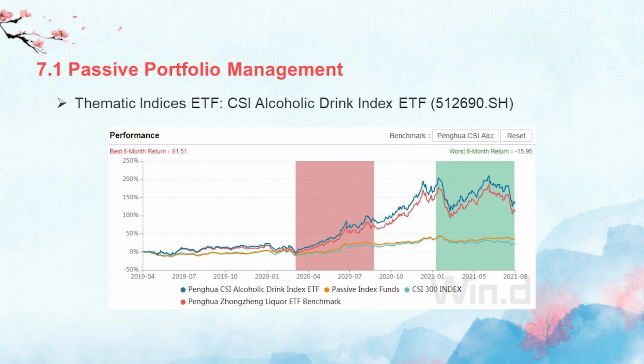Now let's have a look. This is the CSI Alcoholic Drink Index ETF, which is based on alcohol.